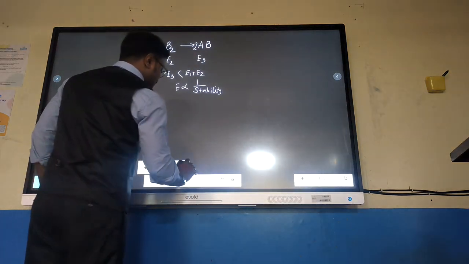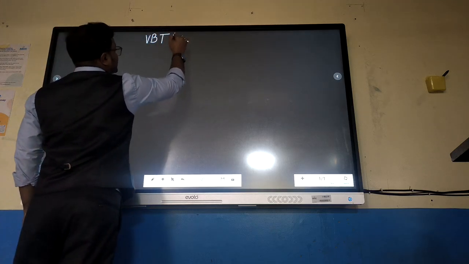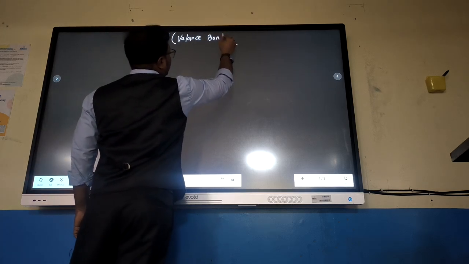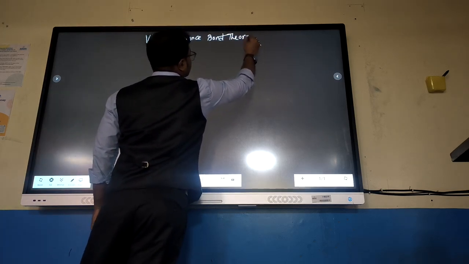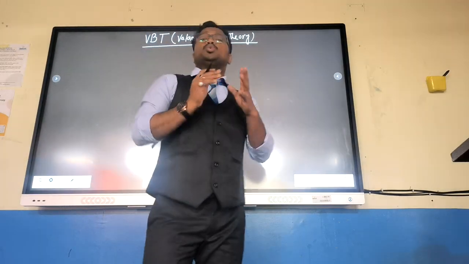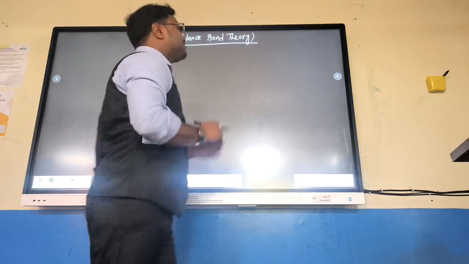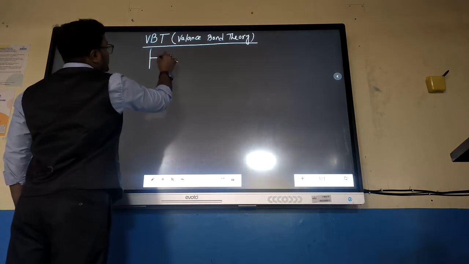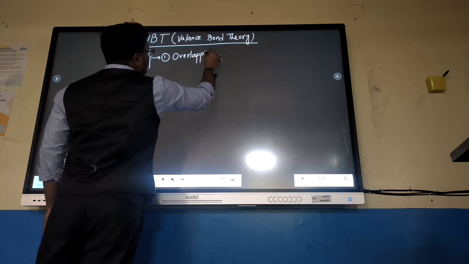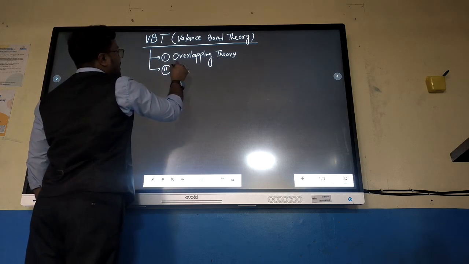So, coming to the concept. Our topic is VBT, that is valence bond theory. In valence bond theory, there are two scientists who have explained the overlapping theory. So coming to the division of it, its division is two. First one is overlapping theory. And another concept is hybridization.